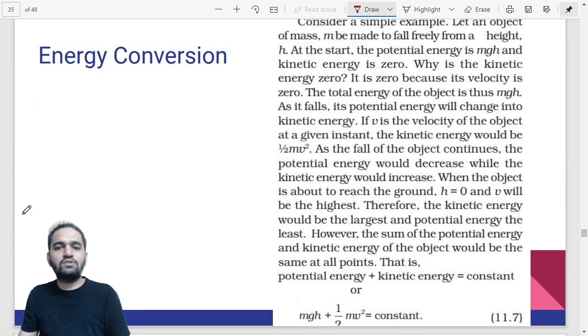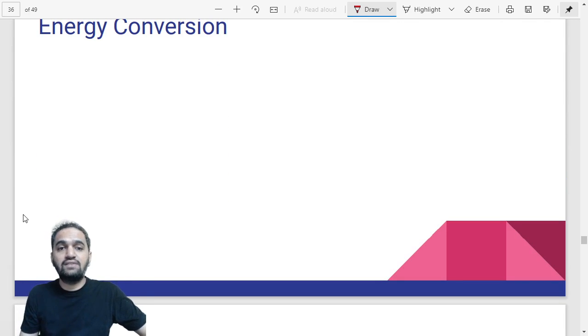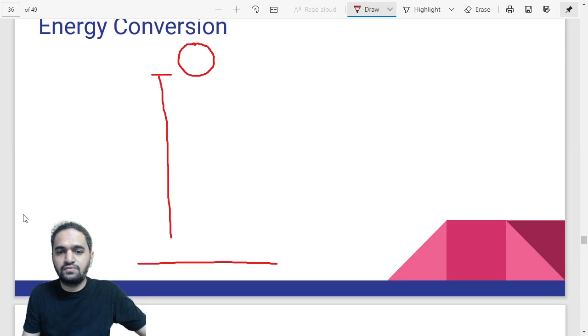So now let us talk about energy conversion. How exactly does energy get converted from one form to another? Imagine a situation where there is a ball at a height h from the ground. This is your ground, and the height of the ball from it is h. Now we just have to find out how the energy is getting converted.